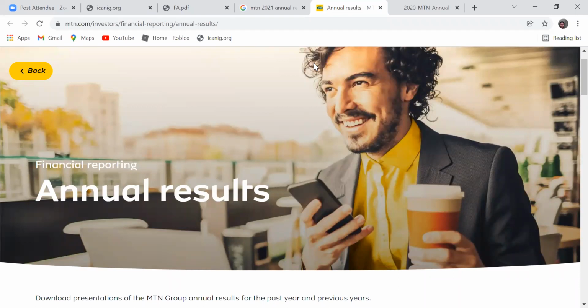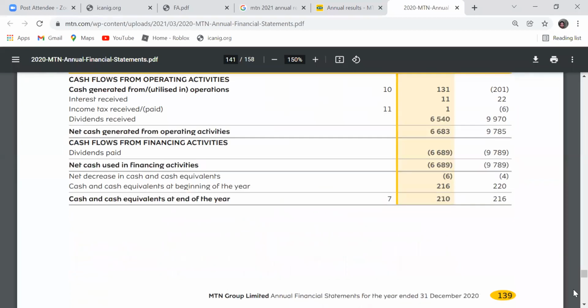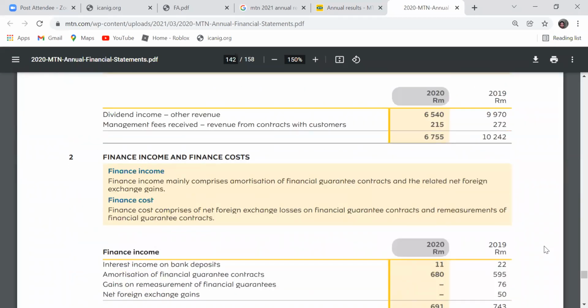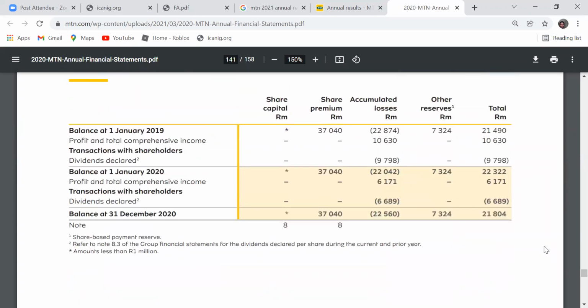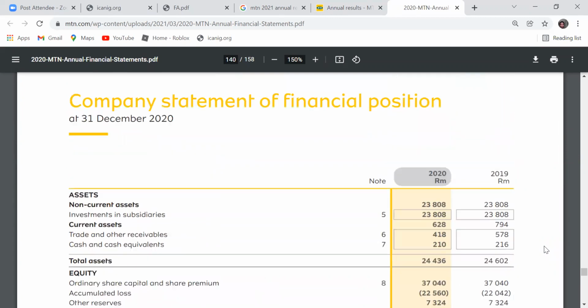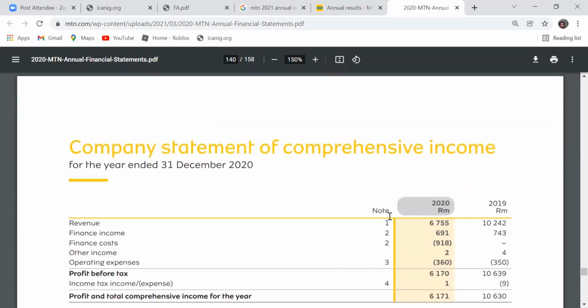So anybody can come in now to check. It is also required that apart from just your financial statement, you also give a note to the account, explaining how you get all these figures. For example, you can see they say revenue, note 1.